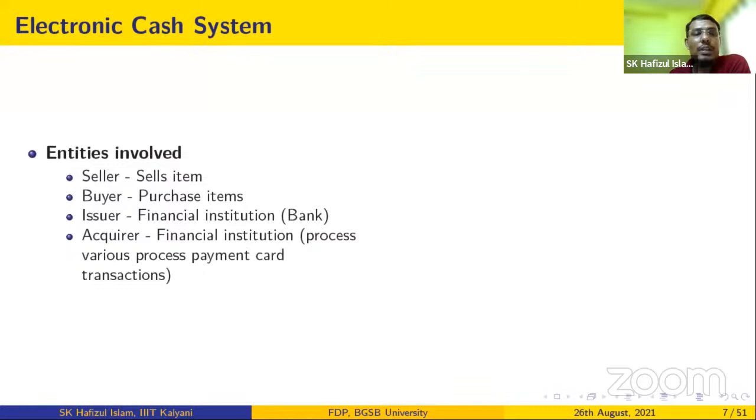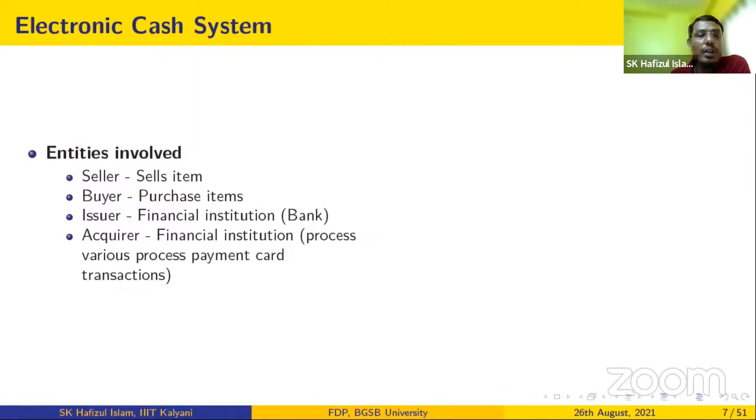Now, for this kind of online payment system, what are the entities involved here? Suppose I am giving the example of an e-commerce website. There must be some seller who wants to sell the item digitally. The buyer, that means the user, wants to purchase some items from the seller. The issuer or the financial institution, that is the bank, where the seller is registered. Similarly, the user is also registered with some bank.